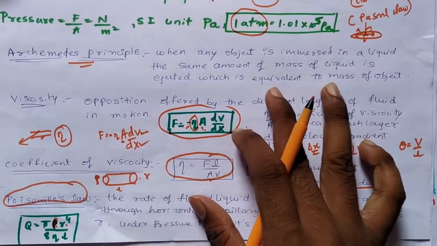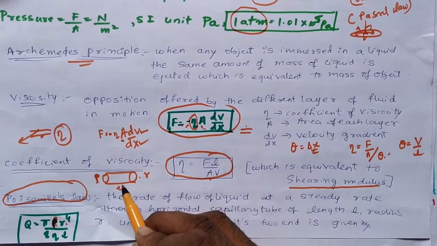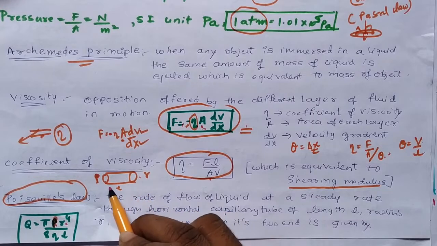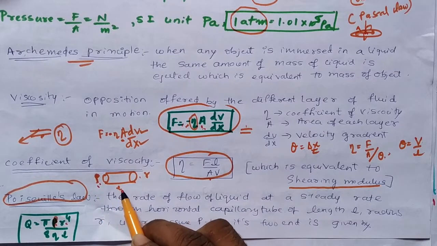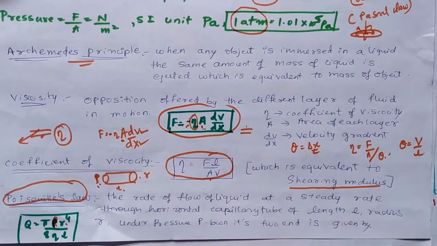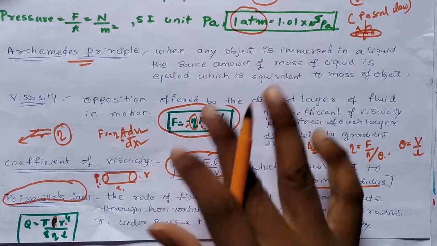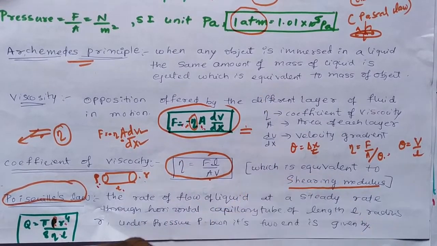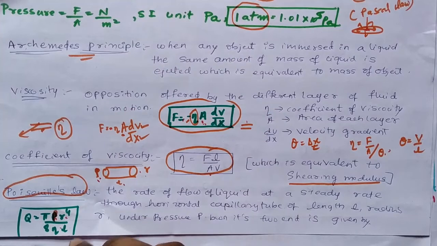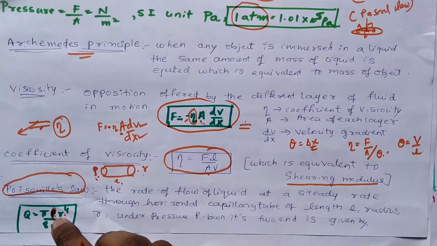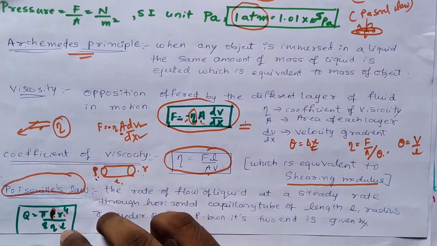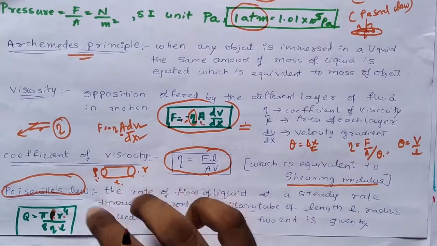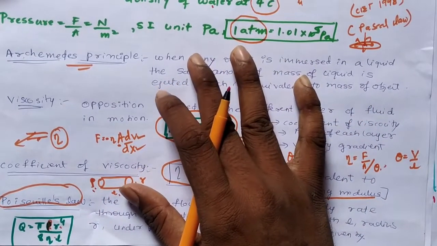Okay, next, Poiseuille's equation. Suppose I have a long metallic pipe, and water is coming out of this pipe with pressure P, its length is L and radius is R. The rate at which liquid comes out of this pipe is given by pi P R raised to 4 by 8 into eta into L. L is the length of the pipe, P is the pressure with which liquid is coming out of the pipe, and R is the radius of the cross section of the pipe.